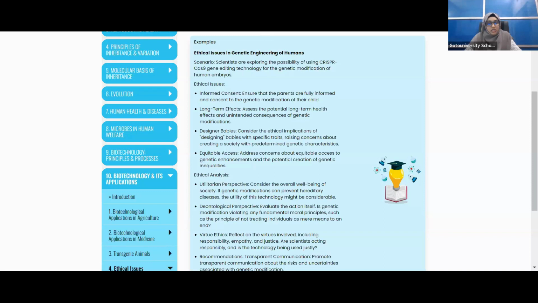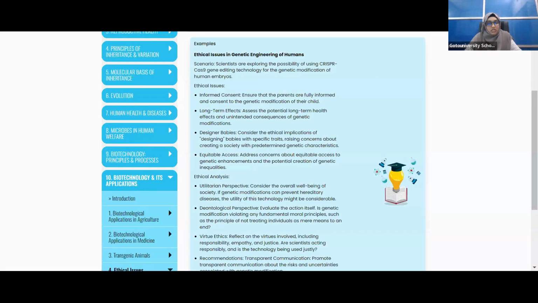So here, I'll be explaining what this is in my own words. There is no need to go through all these long paragraphs. What exactly is it saying? Imagine a scientist wants to change the genes in a human embryo. CRISPR-Cas9 is a tool. By using this tool, the scientists want to change genes in a human embryo. Is it clear?